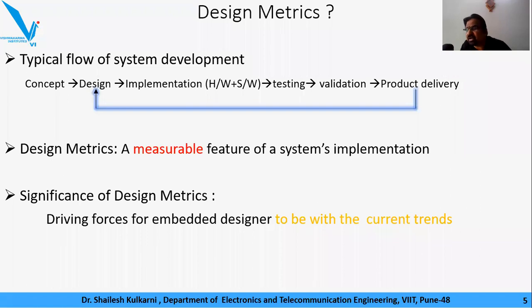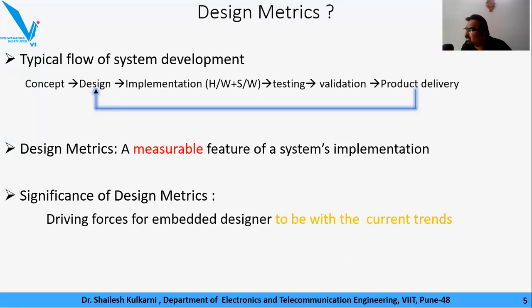Because once the product is in the market, there is no U-turn for the company. So everything has to be thought through beforehand in order to release the product. And that is why it is significant to understand these design metrics.